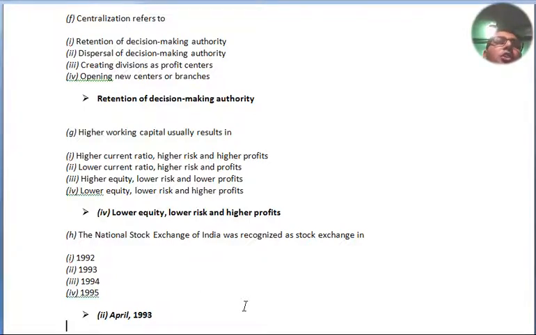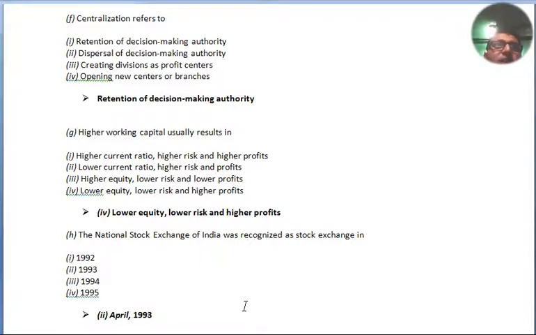Option number 2, lower current ratio, higher risks and profits. 3, higher equity, lower risks and lower profits. Number 4, lower equity, lower risk and lower profits. And the answer is option number 4, lower equity, lower risk and higher profits.